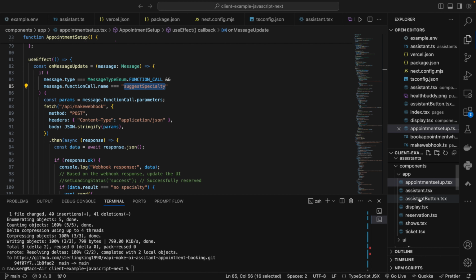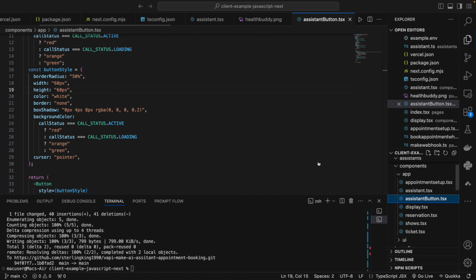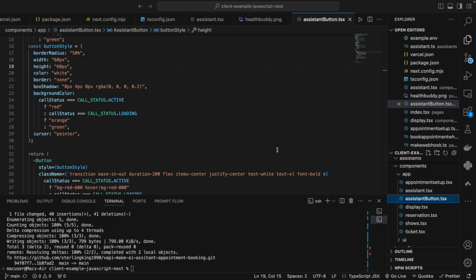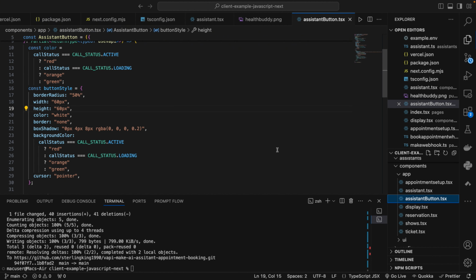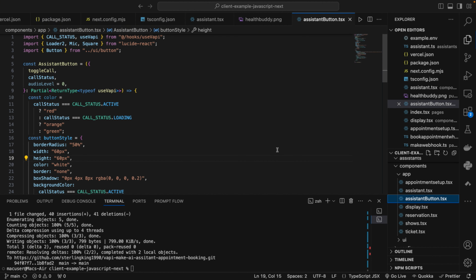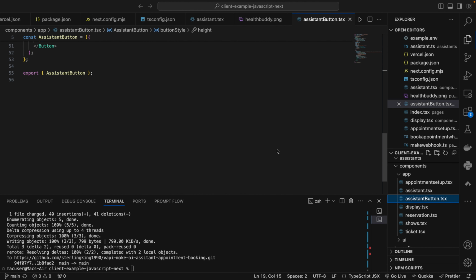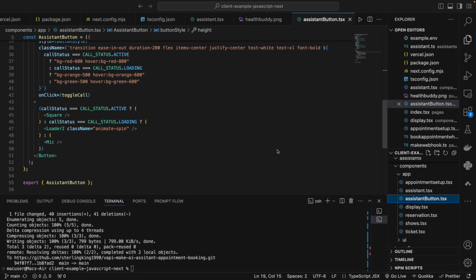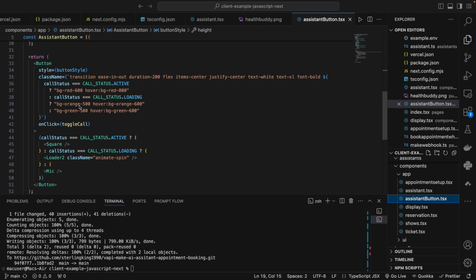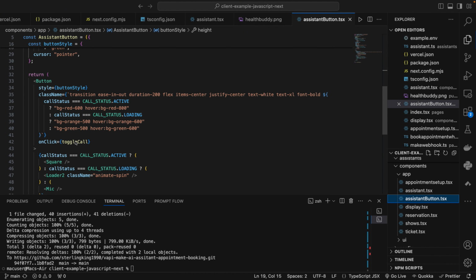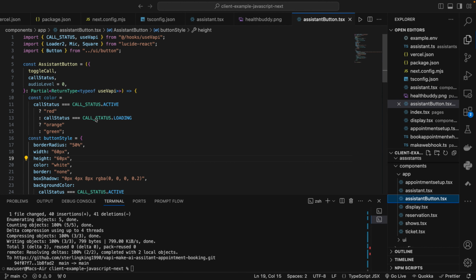The button has on click toggle, right? So toggle call gets triggered. It's a callback. It sends here, assistant button, which is also within this assistant component here. As you can see, this is the button. This toggle call gets triggered when it's clicked.